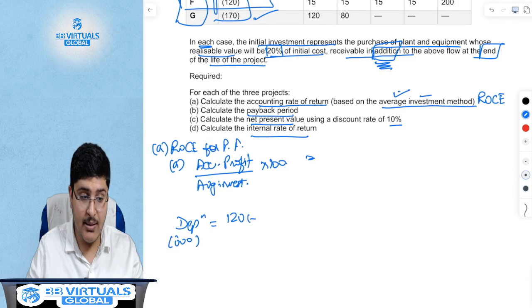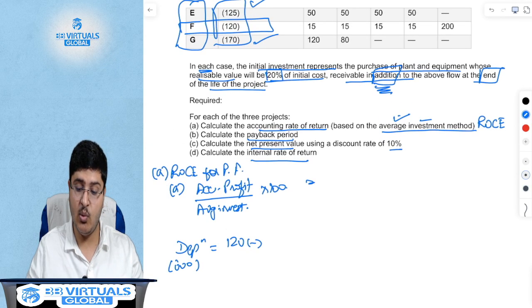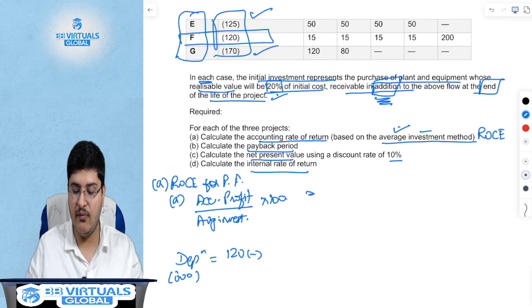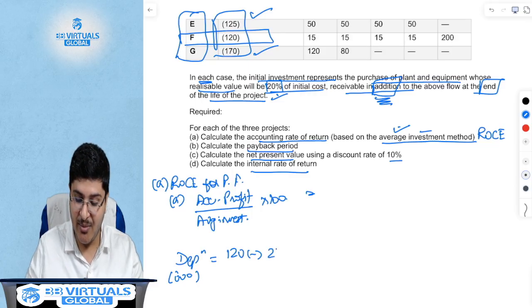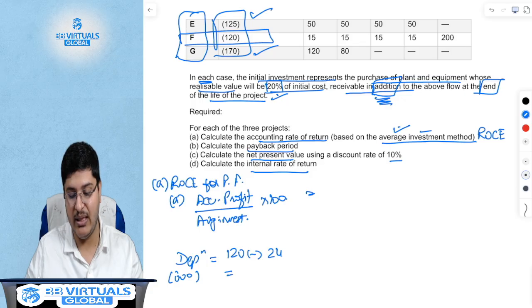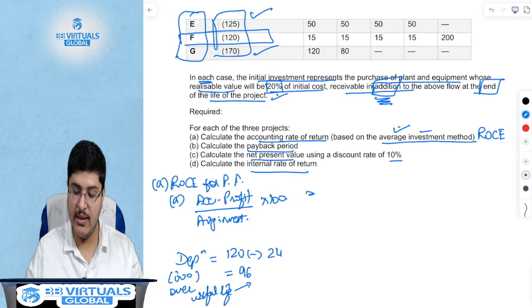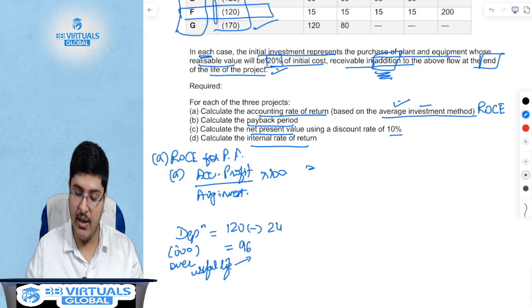120 minus the scrap value, which is 20%. What is 20% of 120? I don't think I need to use the calculator to do this math. I'm sure you also don't need to. It is 24, and hence the depreciation over the useful life is 96, correct?